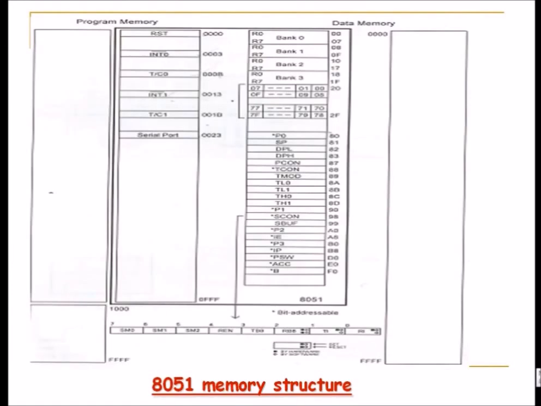This figure is not very clear, but whether bit addressable or byte addressable, everything is there. Some of the registers are bit addressable, like SCON, the serial control register. Whatever is star marked is bit addressable. All ports are bit addressable for that matter. TCON, SCON, interrupt enable, program status word, accumulator, and B register are all bit addressable registers.